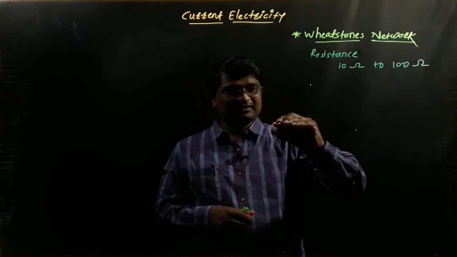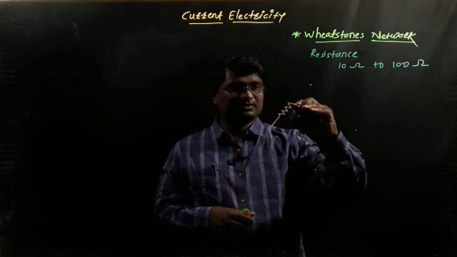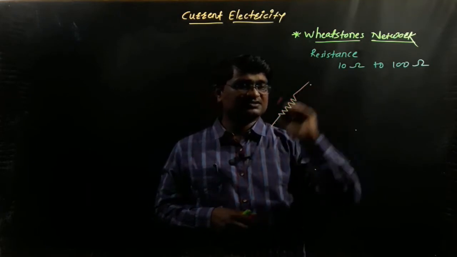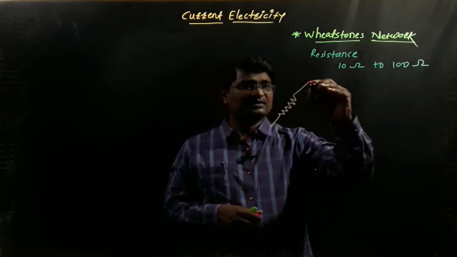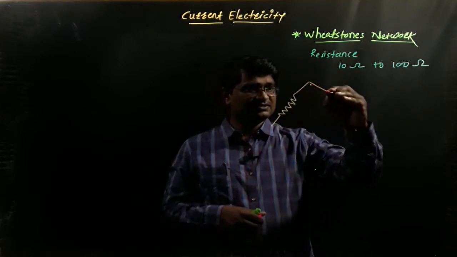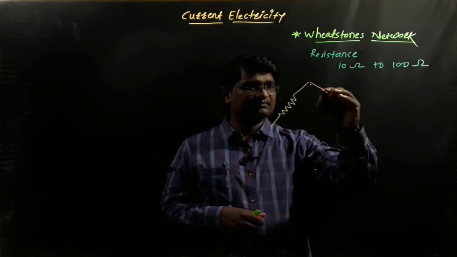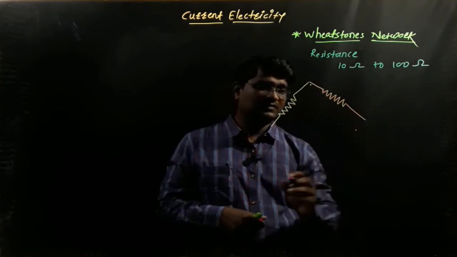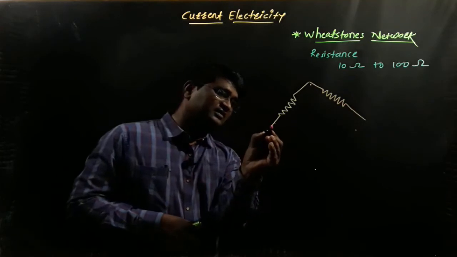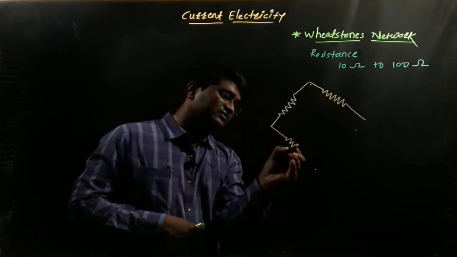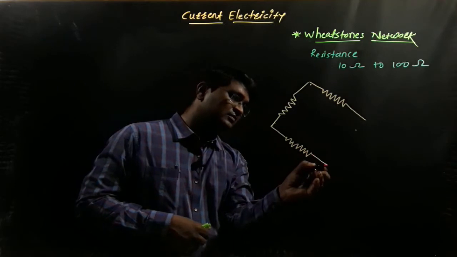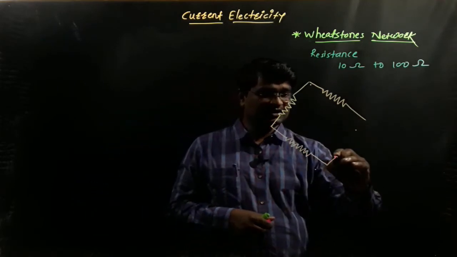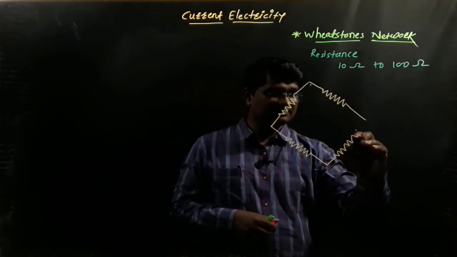Imagine that this is the first resistance, and it is connected here. Then there is the second resistance, after that the third resistance will be here, and the last, fourth resistance will be connected here.